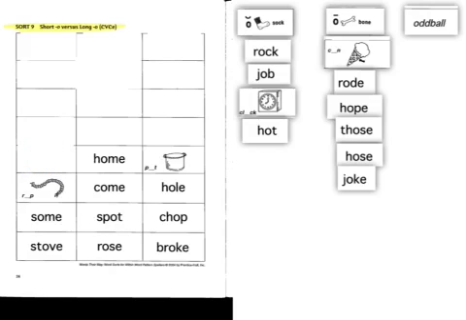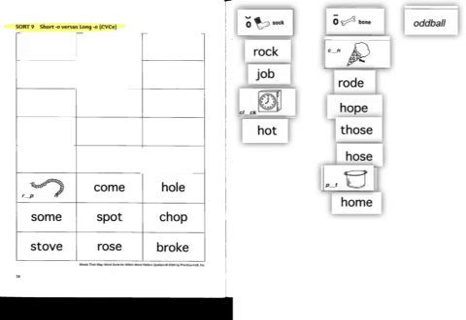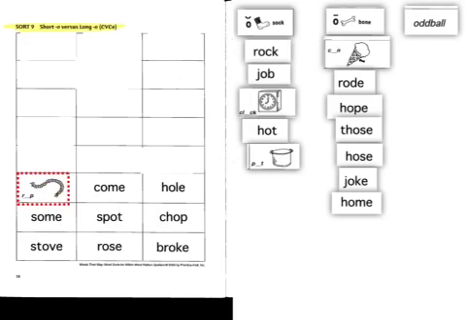Oak, long O sound with the magic E. Home, long O sound, the magic E. Pot, short O sound. Rope, long O sound, so do not forget to add the magic E at the end.